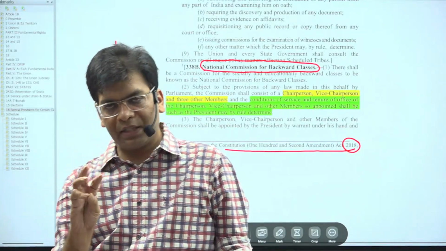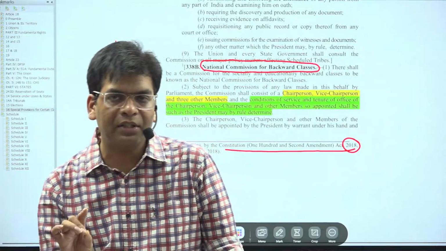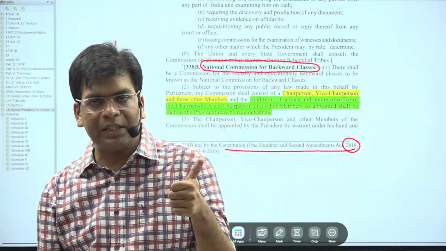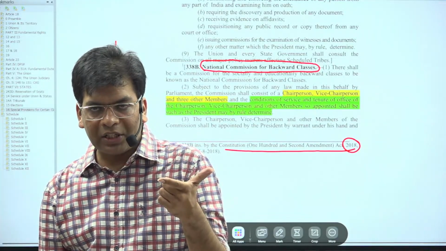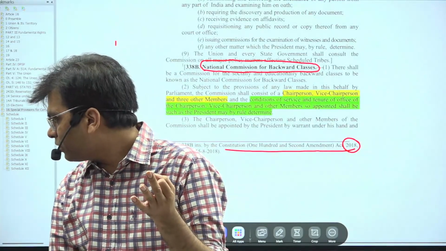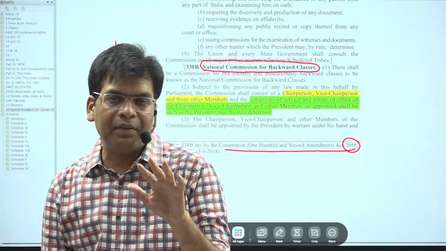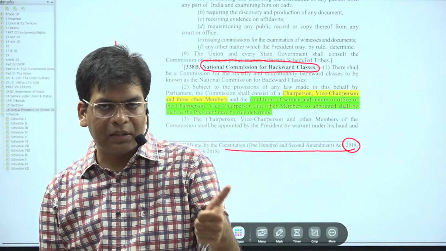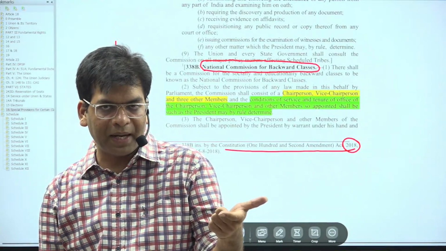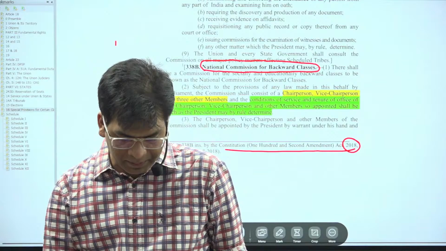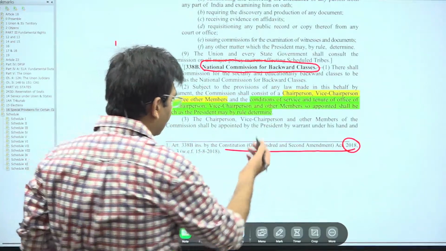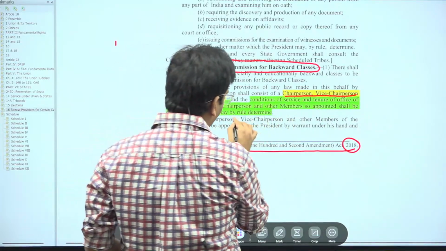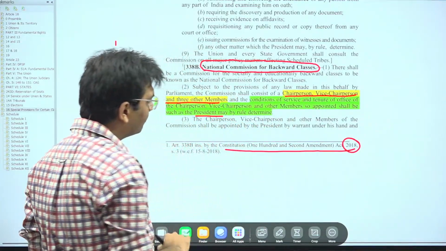National Commission for SCs, National Commission for STs, National Commission for Backward Classes: all have a composition of one chairman, one vice chairman and three members. So it will be a 5-member body. Please remember, their service conditions and tenure will be decided by the President of India.